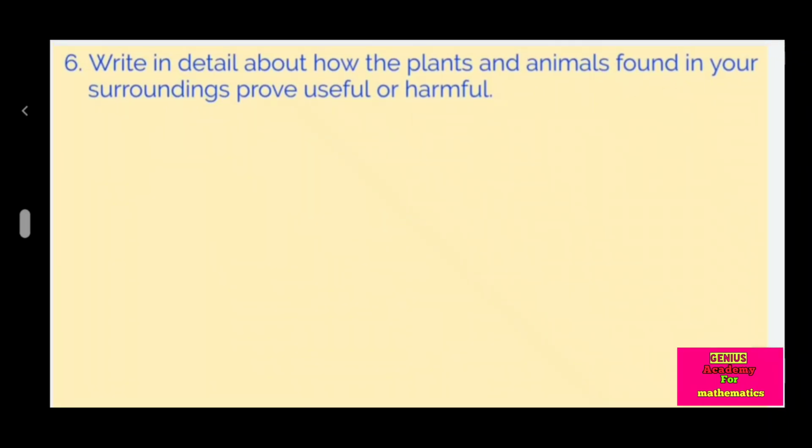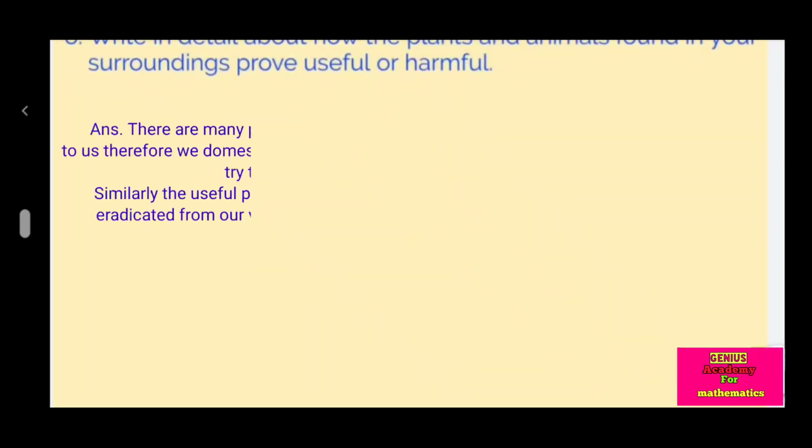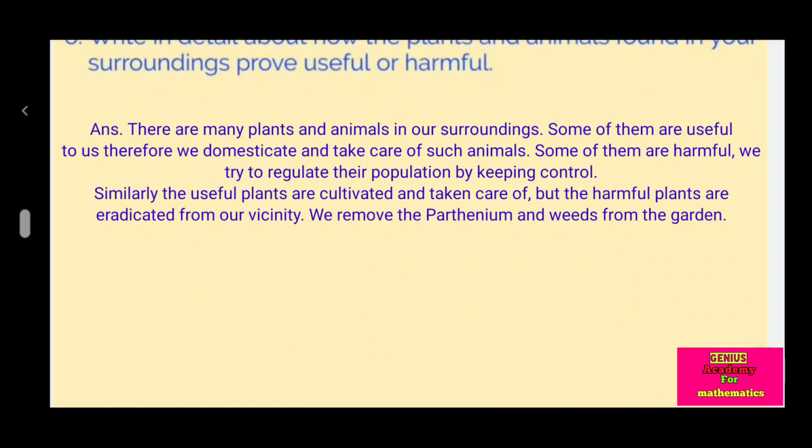Question 6. Write in detail about how the plants and animals found in your surroundings prove useful or harmful. Answer. There are many plants and animals in our surroundings. Some of them are useful to us, therefore we domesticate and take care of such animals. Some of them are harmful. We try to regulate their population by keeping control.